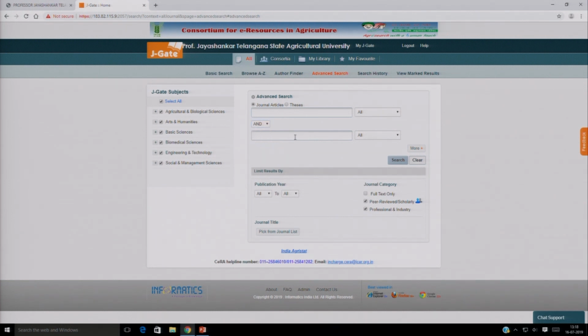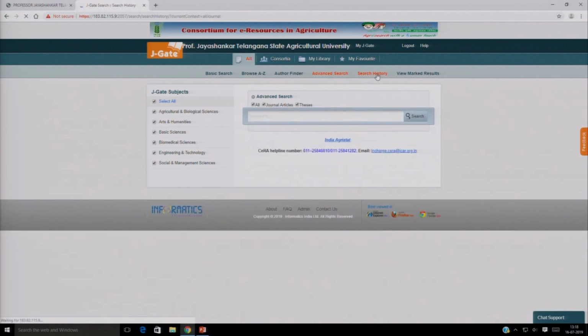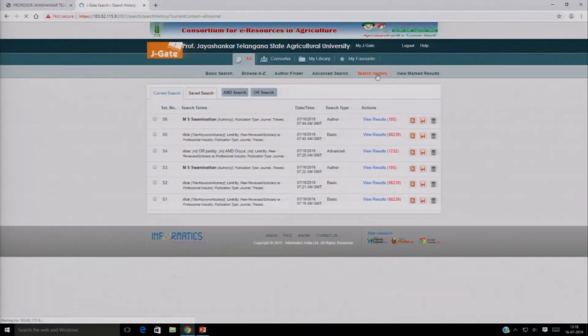You can also give a second keyword. For example, you give paddy here and rice there, and if you want more search options you click here to get more. Moreover, from which year to which year you want, you can click here. If you want full text only, you click full text only, and you will get the full text. You also have the search history available. If you want to see the resources you have searched, we will get the details of your search history, and we can access it here.